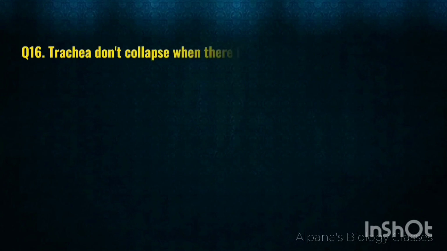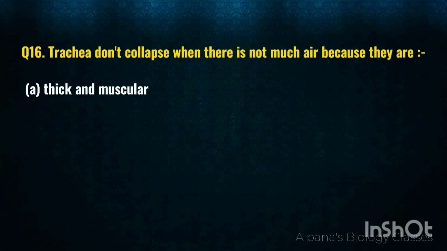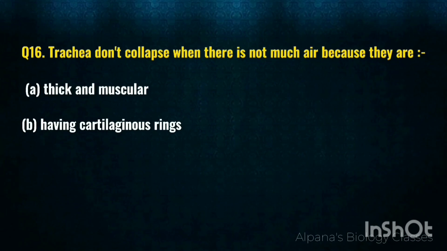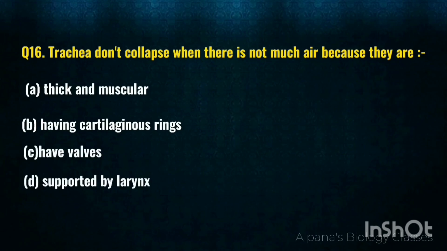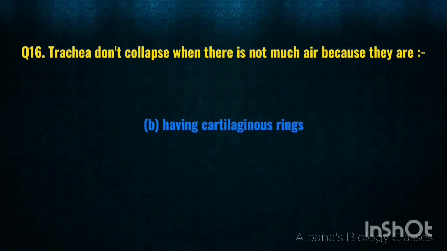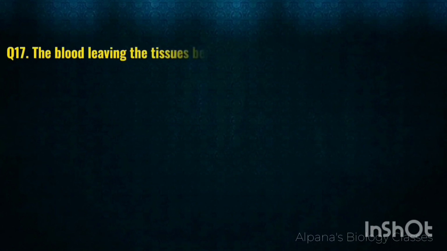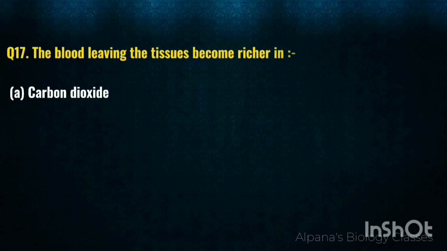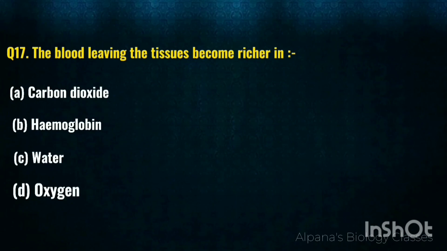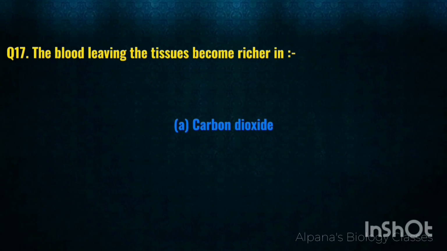Next question. Trachea do not collapse when there is not much air because they are thick and muscular, having cartilaginous rings, have valves, or supported by larynx. The answer is B. Having cartilaginous rings. Next question. The blood leaving the tissues becomes richer in carbon dioxide, hemoglobin, water, or oxygen. The answer is A. Carbon dioxide.